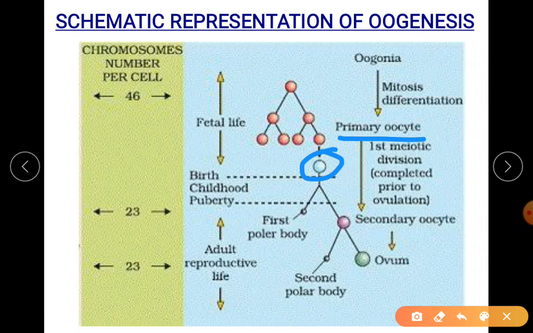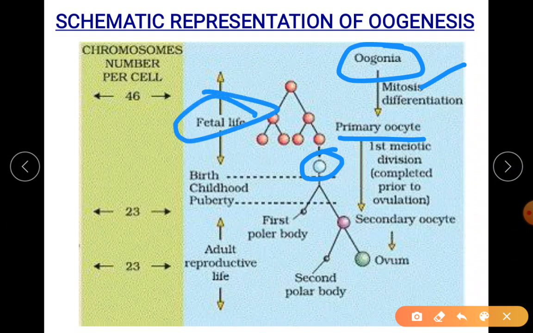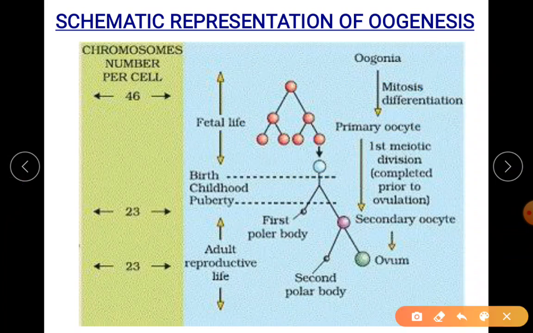Is it clear? Oogonia undergo mitosis, so more oogonia are created, millions in each ovary during the fetal life. They will differentiate to form primary oocyte. That primary oocyte has grown and entered prophase 1 of meiosis 1 and has been temporarily arrested.